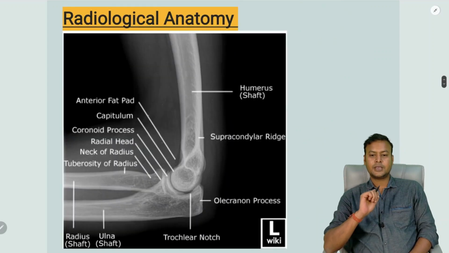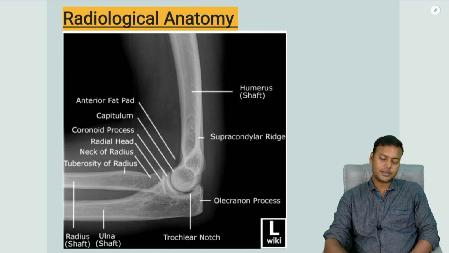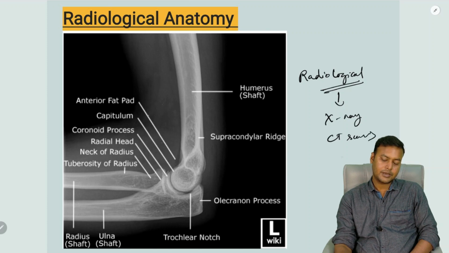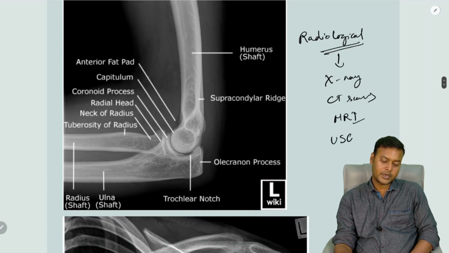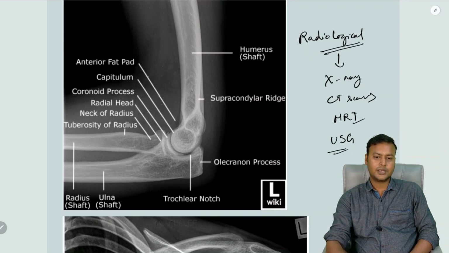Coming to another subdivision, the radiological anatomy. In this, we use various radiological modalities such as X-rays, CT scans, MRI, and ultrasound or ultrasonography. All these methods are used to visualize the internal structure of human beings.